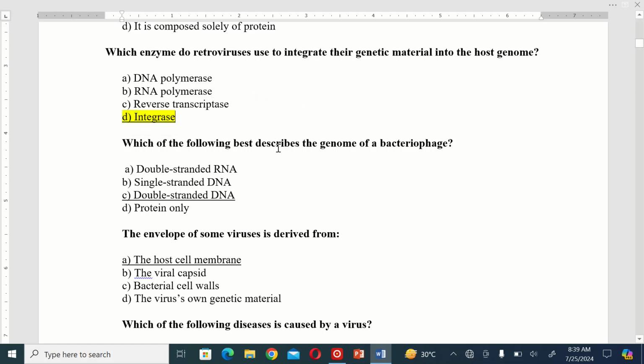Which of the following best describes the genome of a bacteriophage? A. Double-stranded RNA. B. Single-stranded RNA. C. Double-stranded DNA. And D. Protein only. So the correct option is double-stranded DNA. The envelope of some viruses is derived from A. The host cell membrane. B. The viral capsid. C. Bacterial cell wall. And D. The virus's own genetic material. So the correct option is A.